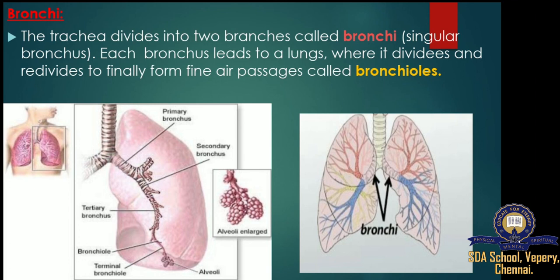Smooth muscles are also found in each bronchus. They are muscles that are involuntarily controlled, which means you cannot control them yourself. Your body determines whether the smooth muscles contract or relax based on whether more or less airflow is needed.